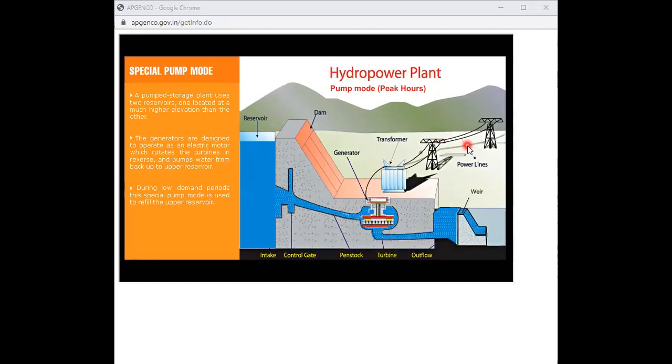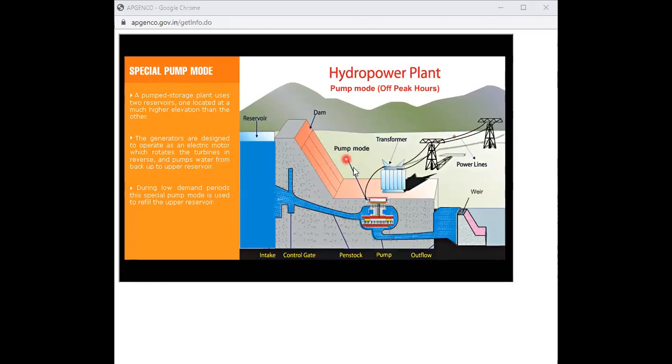So this process happens during heavy loaded conditions, meaning peak hours. But coming to the off-peak hours, meaning lightly loaded condition, what happens? When you observe this diagram very carefully, you can easily understand. This turbine will act as a pump. Similarly, this synchronous generator will act as a synchronous motor. So this is called the special pump mode.